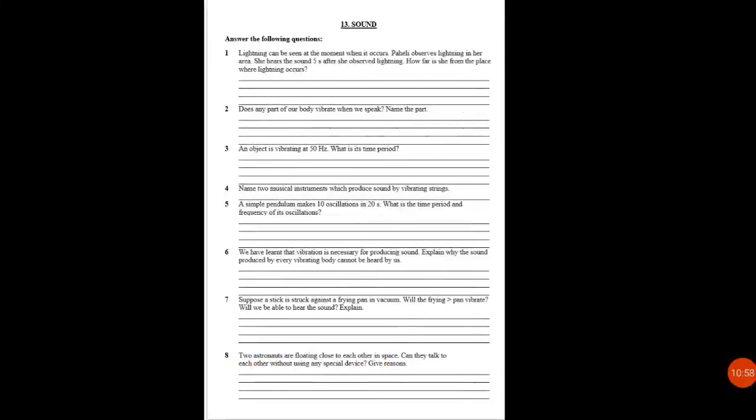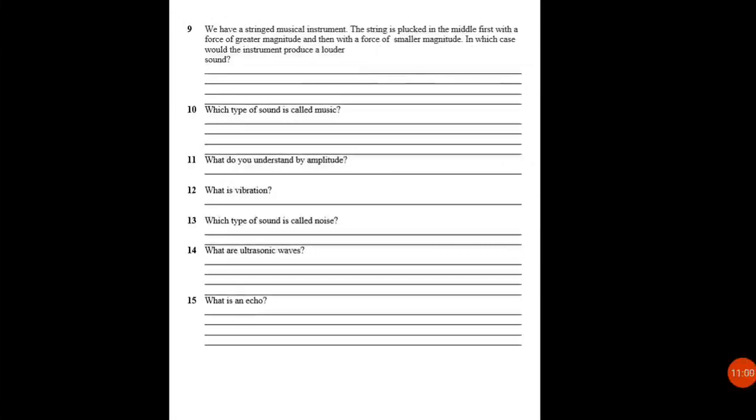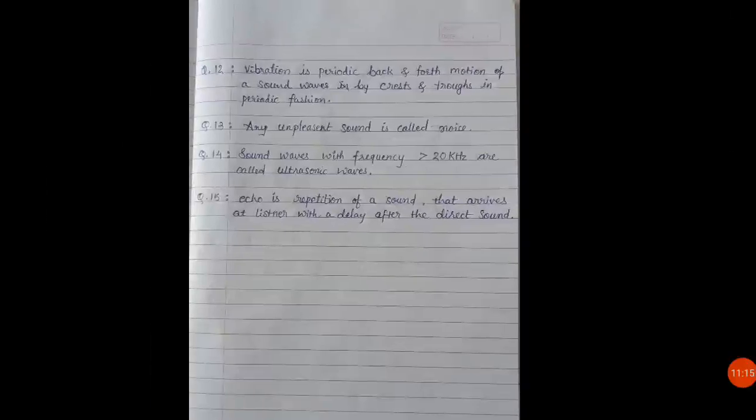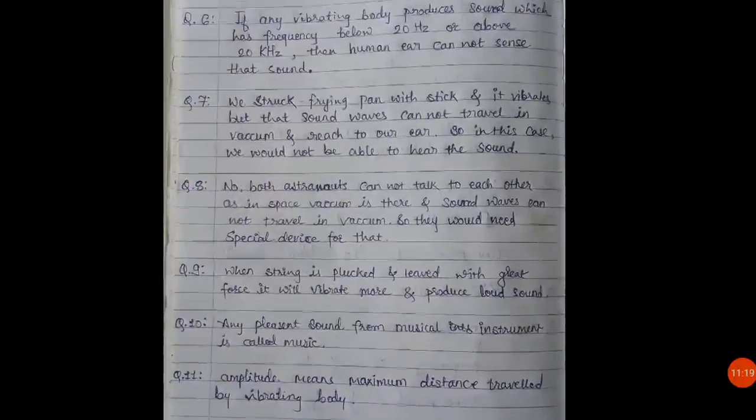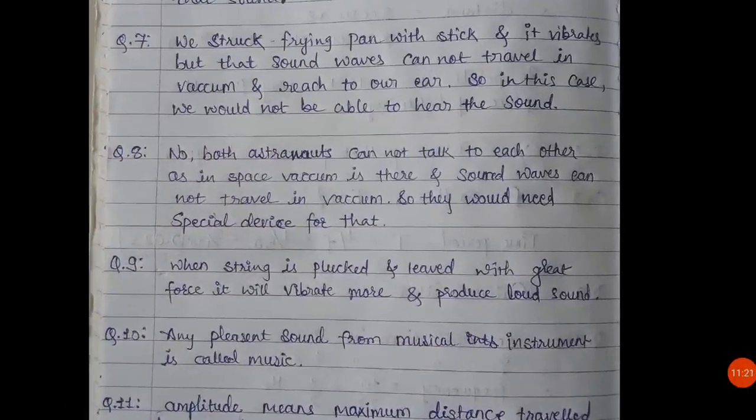Now question number 10 is, which type of sound is called music? So you can say any pleasant sound, whether it is produced from a musical instrument or simply it is pleasant to hear, then it is music. Okay, so the same is given here, that any pleasant sound from a musical instrument is called music.